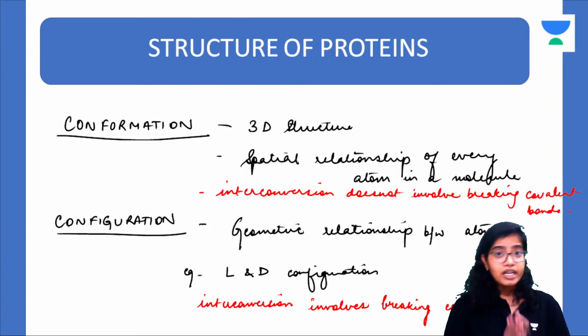Now, one very important topic is the structure of proteins, especially the different types of secondary structures. For the primary, tertiary and quaternary structure, you just need to know the definition and the different bonds that stabilize these structures. But for secondary structure, you need to know how to draw the structure in detail.